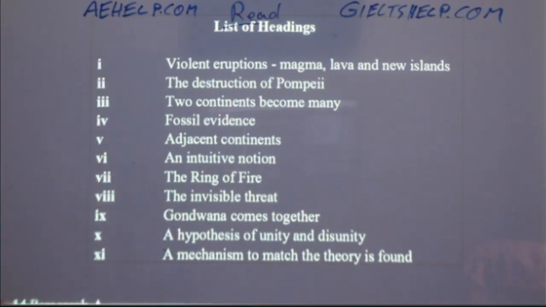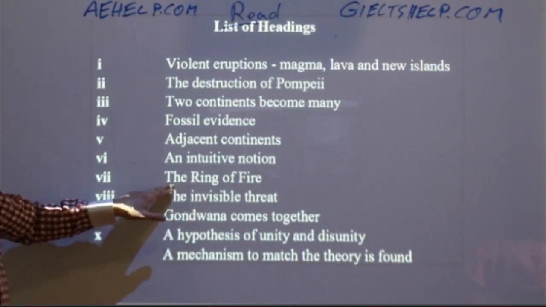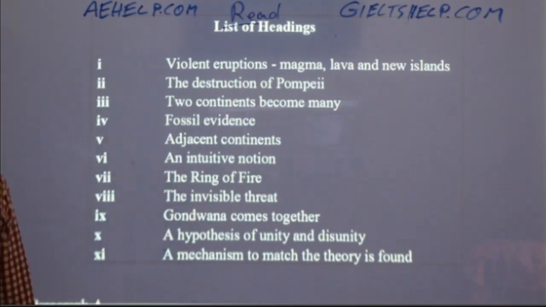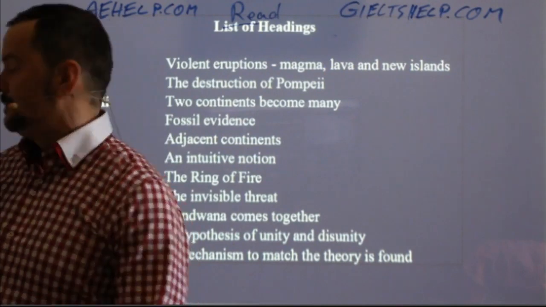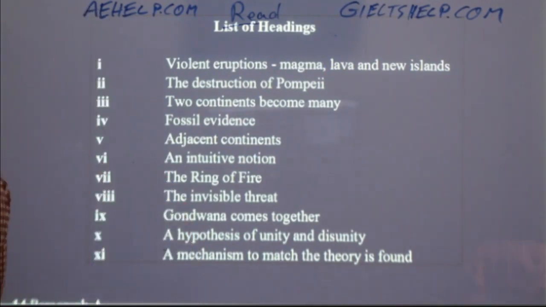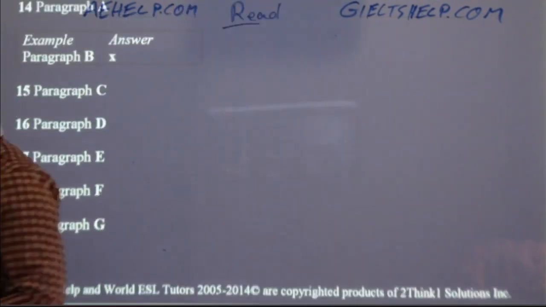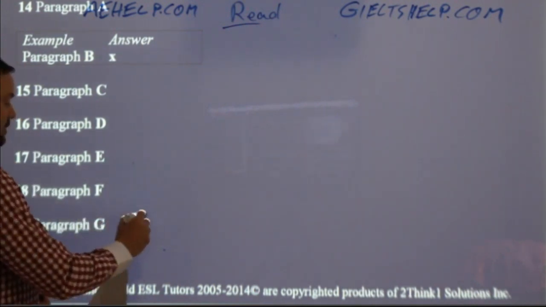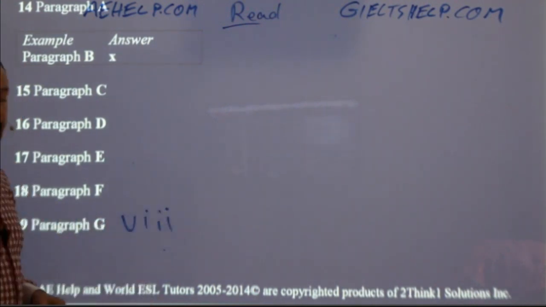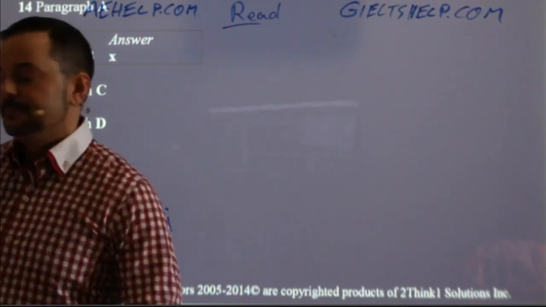Yeah, that's right. So the Ring of Fire is a trap, just like the destruction of Pompeii. Okay. Yeah, that's right. Okay, so you have to be really careful. So here, the correct answer is VIII, 8, and that's it.